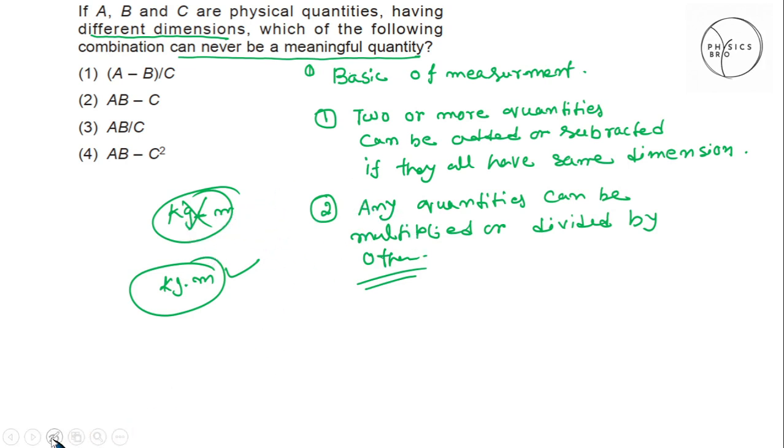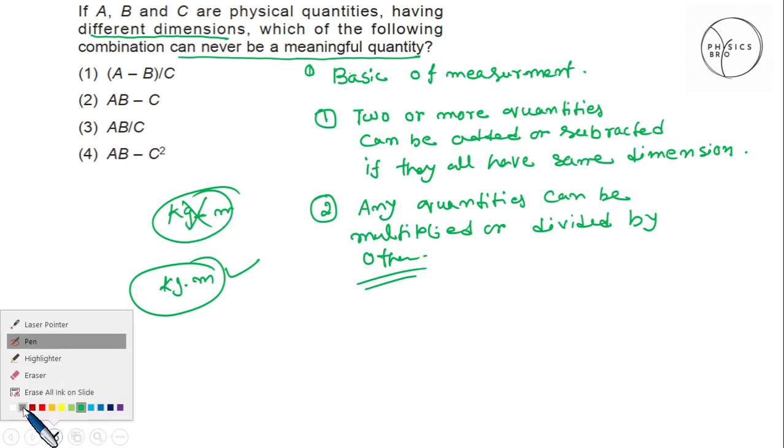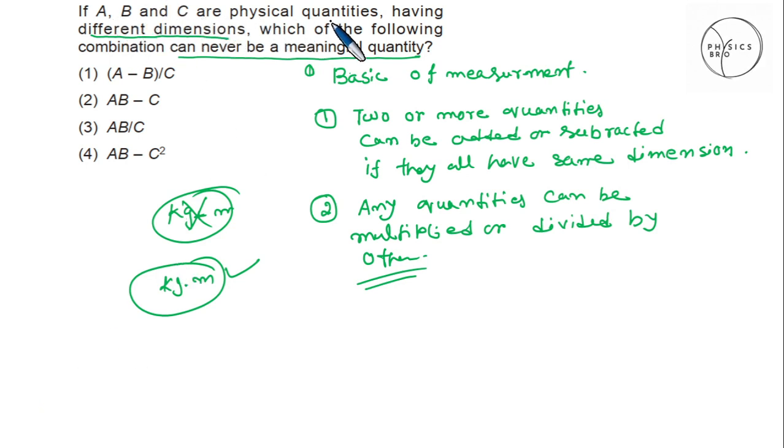So what is the problem now? The problem says that A, B, C are physical quantities having different dimensions. So in this case, these three are different. Which is not possible? At first we can say that AB is possible, BC is possible, and AC is possible.